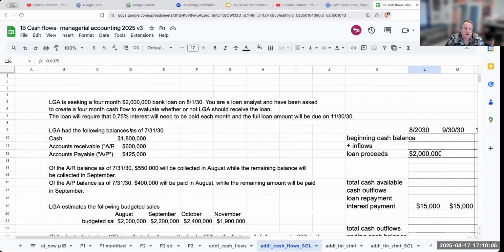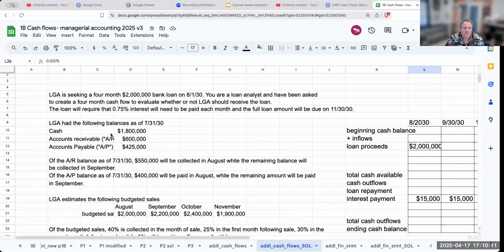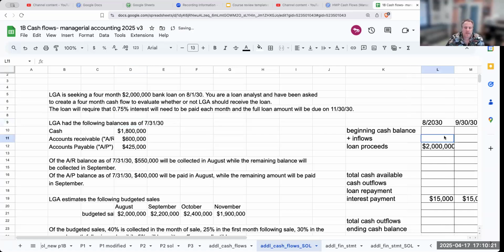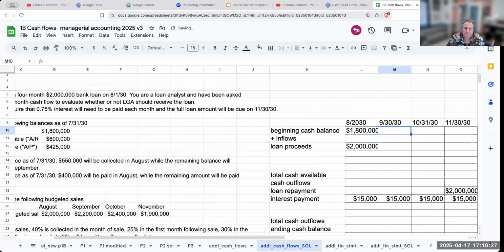Okay, so they had the following balances. We put in the loan and we had the following balances. The ending balance as of July 31st is going to become the beginning balance of cash for the following month. So my beginning balance on August 1st is in fact going to be 1.8 million.